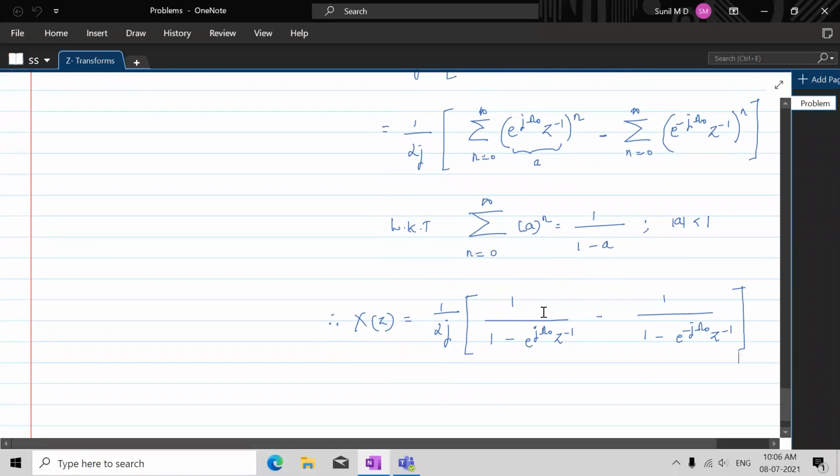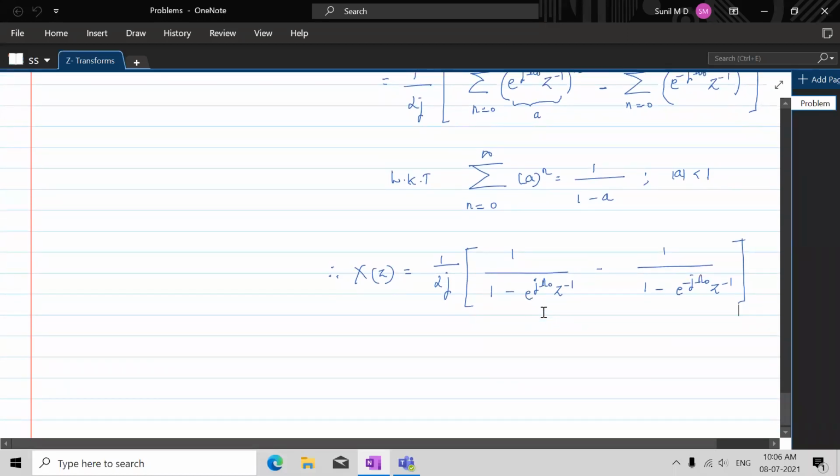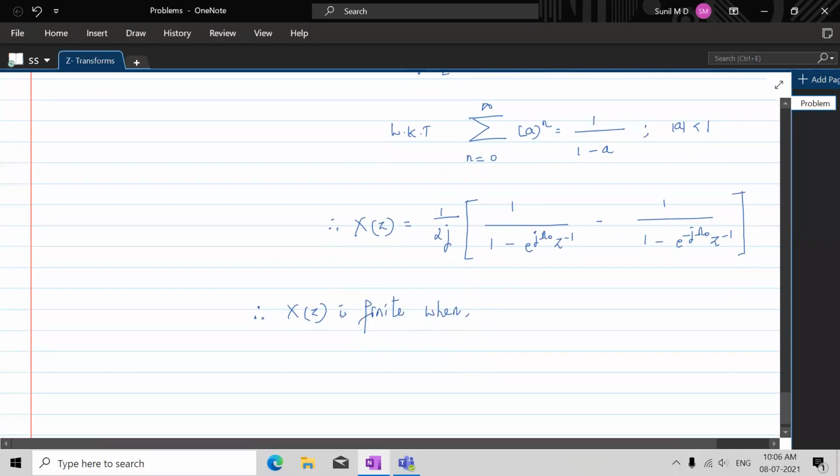But before that, we have to write the region of convergence. Therefore X of z is finite when, so here there are two entities that we need to take care of.